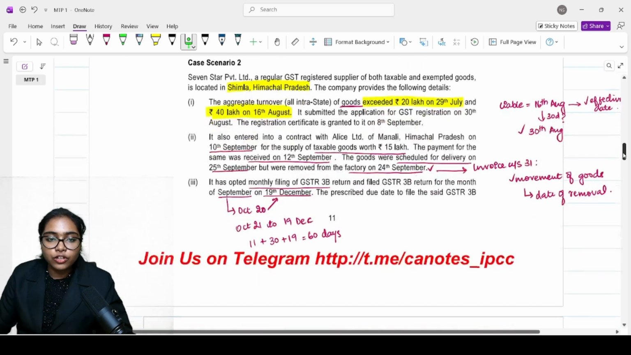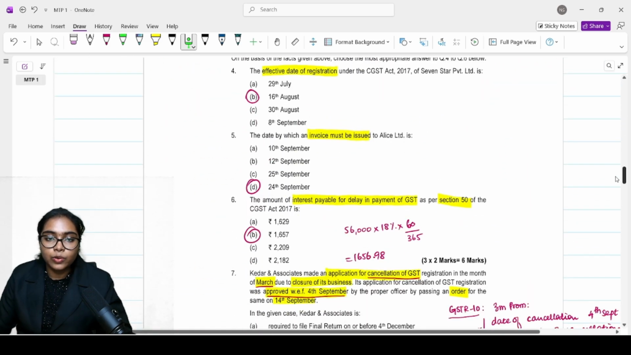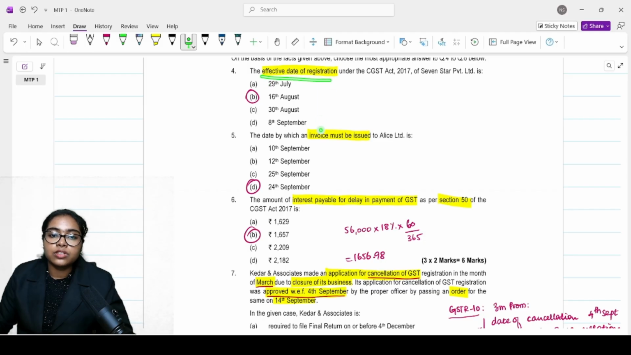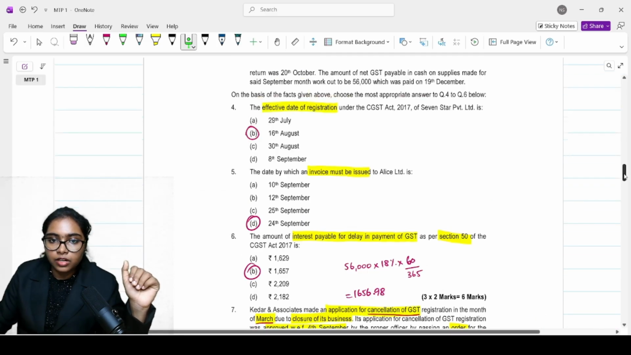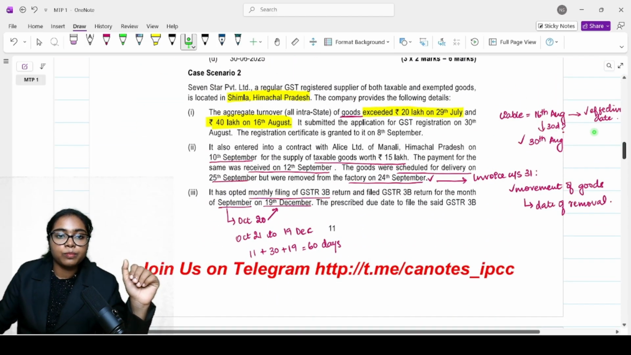Alright, moving on to case scenario 2. Let's read through the questions first. Effective date of registration, date by which invoice must be issued, the amount of interest payable for delay in payment of GST. So 3 things they have asked: effective date, invoice issue date, interest payable. Now let's move through the case scenario.